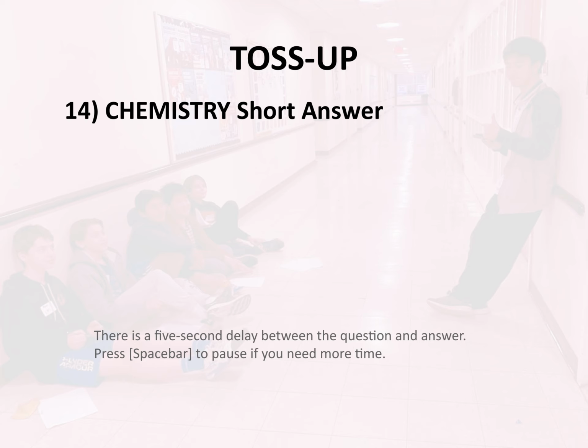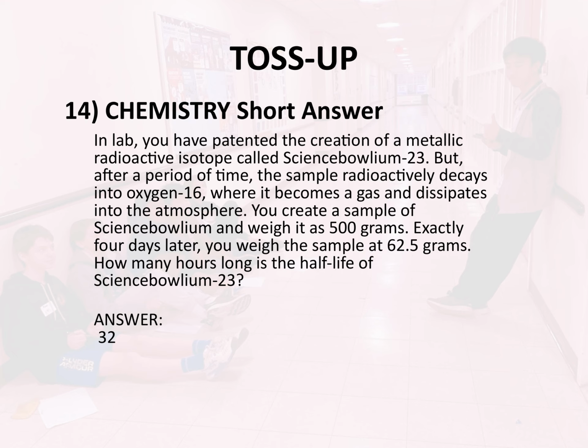You create a sample of science-bollium and weigh it as 500 grams. Exactly 4 days later, you weigh the sample at 62.5 grams. How many hours long is the half-life of science-bollium-23? Answer: 32.